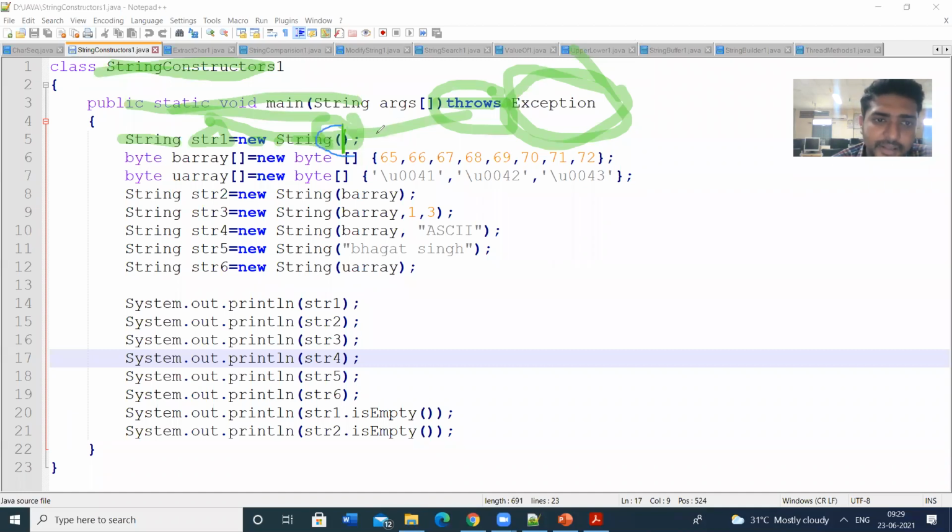So this string is empty. I have not passed any parameters. This constructor cannot pass any parameters, so this string is empty.